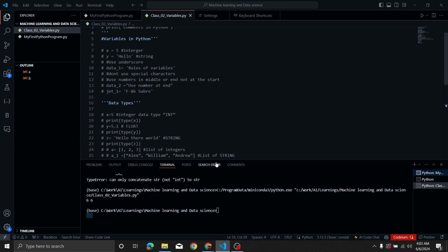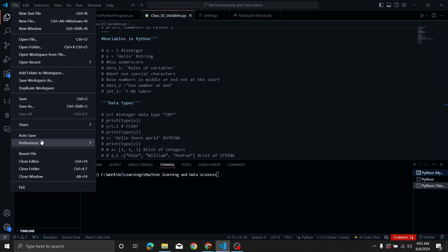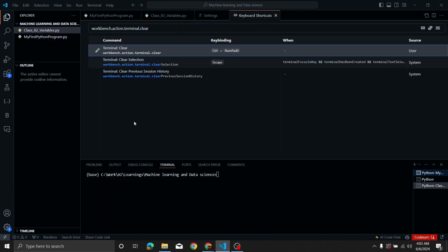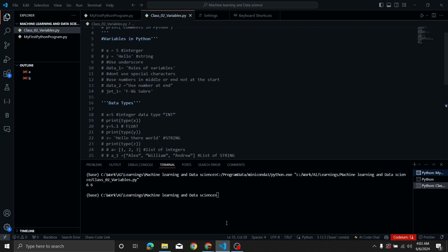And the second thing was how to clear this window. Like this, I clear this window. In order to do that, first of all, go to File, Preferences, Keyboard Shortcuts, and type this: Workbench Action Terminal Clear. Once you type this, you will see a plus button along with this. So I have set it up for the Control plus 0 numpad button, and in this way I'm able to clear this.